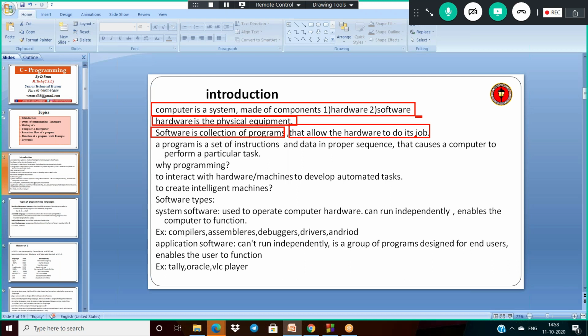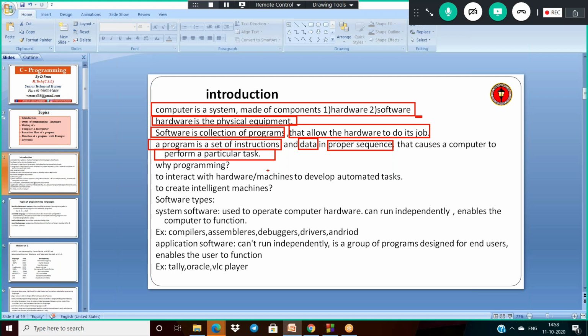Actually, what is meant by program? A program is a set of instructions, and not only a set of instructions, it also has some data, and we give these instructions and the data in some proper sequence, and that causes a computer to perform some particular task.